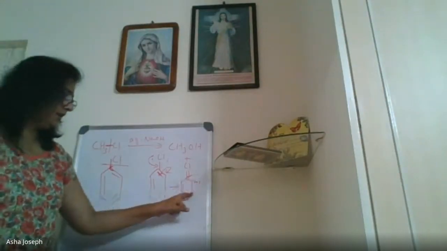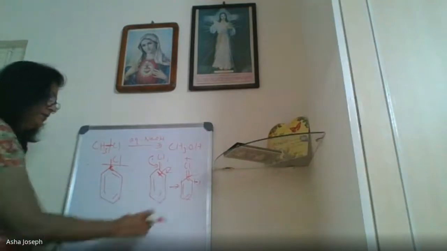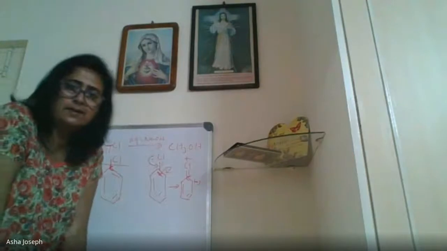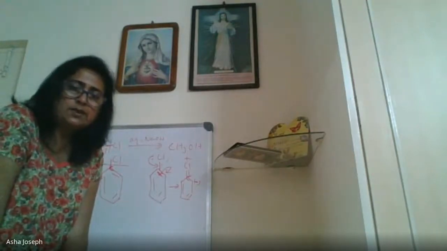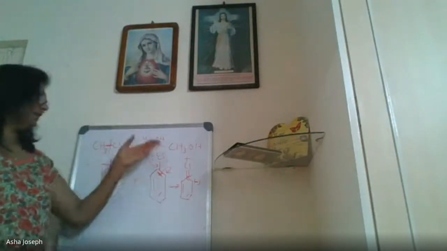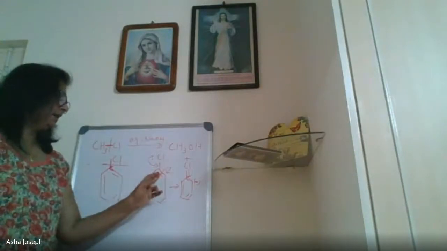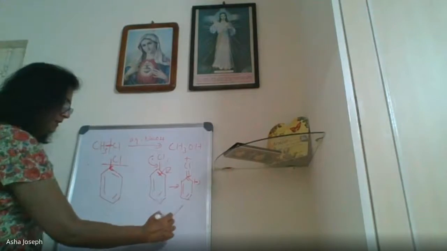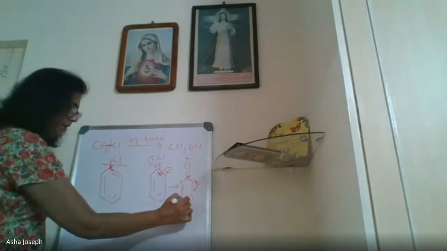Resonance effect is there because chlorine has a lone pair of electrons that it will give, and then this will shift. You learned that in 11th.